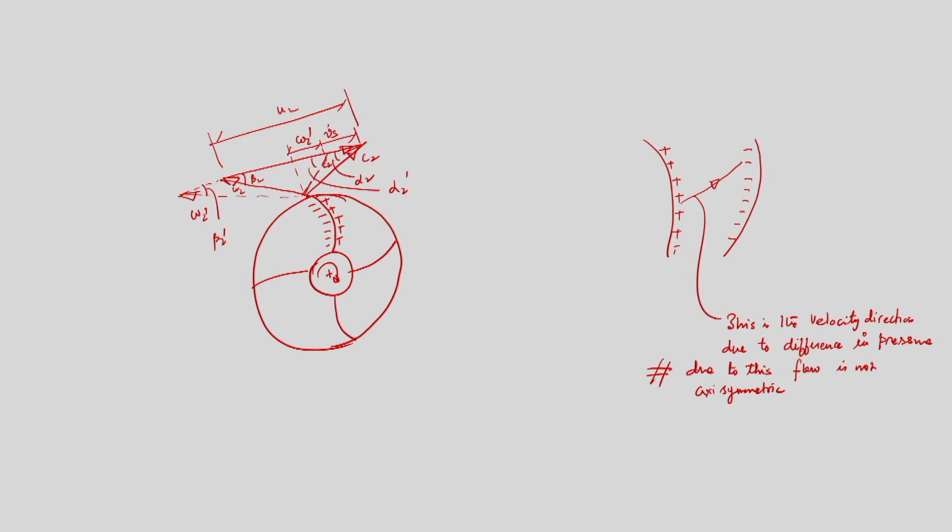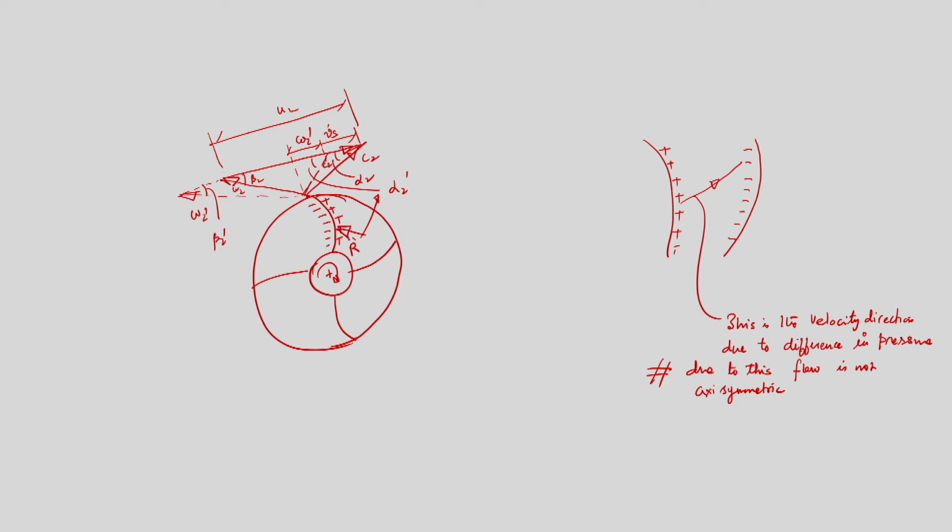Suppose this is the direction of water leaving the impeller. So the resultant force is acting in this direction.